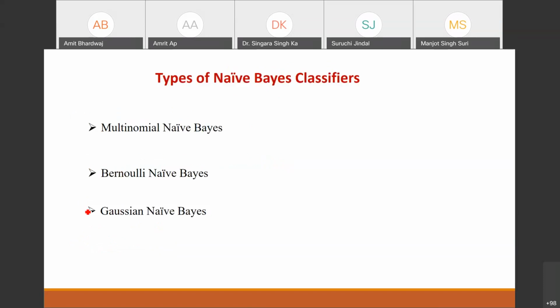Next are the types of the naive Bayes classifier. We have three types of naive Bayes classifier. One is the multinomial naive Bayes classifier. For the first type of naive Bayes classifier, we need data with discrete features.